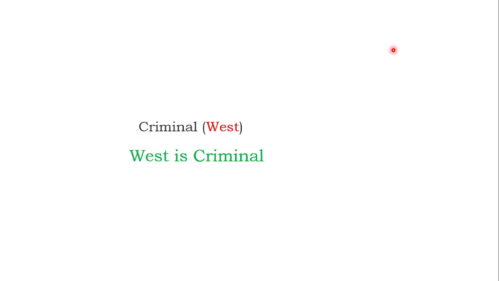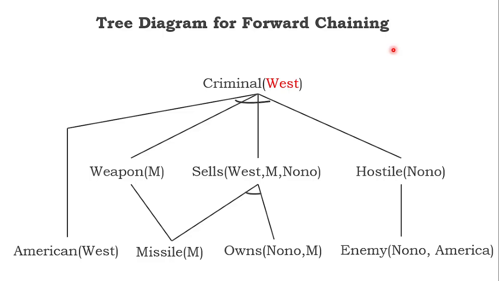Like this, the whole paragraph I split into 3 sentences. Then all the 3 sentences I converted into complicated propositional logic, and it had quantifiers. I removed the quantifiers also, and then I kept on substituting the variables. Finally, I landed on the final conclusion, West is criminal.